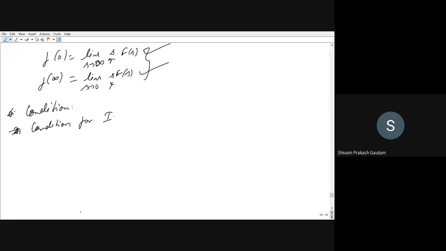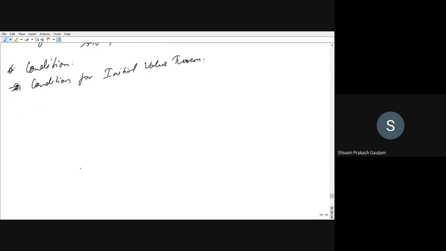Condition for initial value theorem. These are the tools that will be very helpful when we deal with control systems, so that is why I am covering this. Though you might have already covered it in your previous semester, I am covering it again so that when this topic pops up later in control systems, you will not find any difficulty. If you do, you can refer to the notes I have provided.